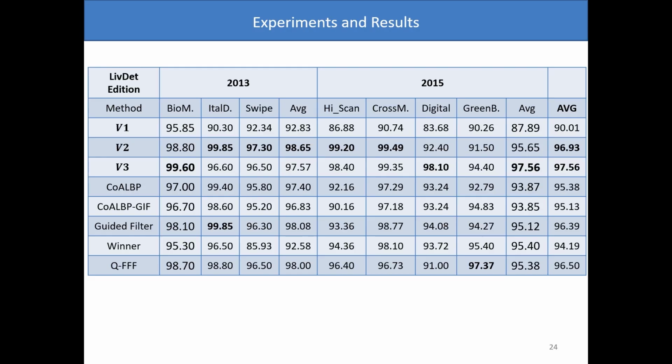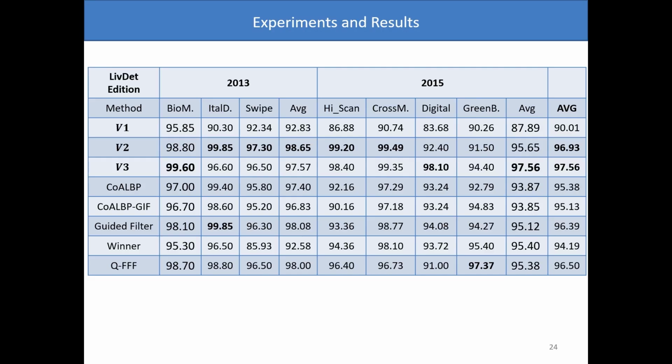However, it is clear that V2 and V3 present much better results. Specifically, V2 is the best version of our technique. It surpassed the state-of-the-art methods in most cases, and it got the best average considering LivDet 2013 and LivDet 2015 together.